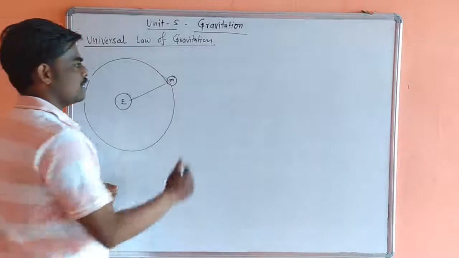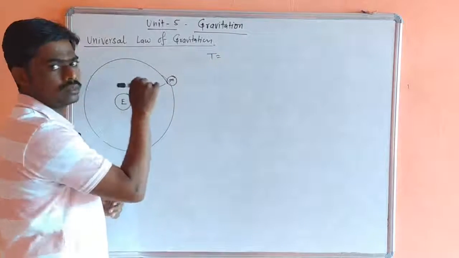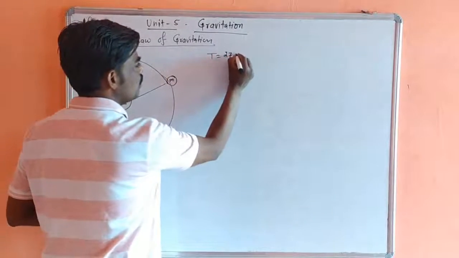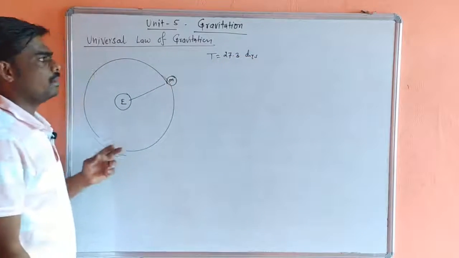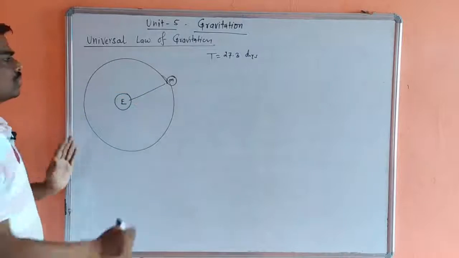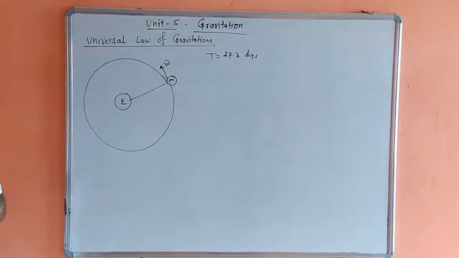It has been observed that the period of the moon around the earth is 27.3 days, and the moon is orbiting with constant angular velocity omega.